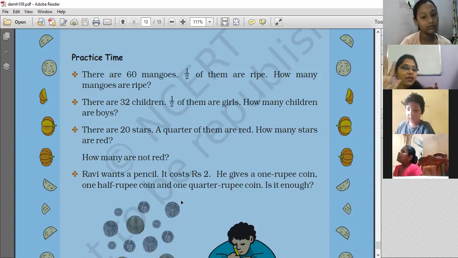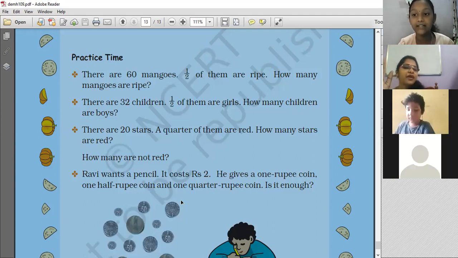How many stars are red? Five, ma'am. Five are red. Out of 20, if 5 are red, how many stars are in different colors? 15 are not red. Very good. So 15 are not red. Fine.